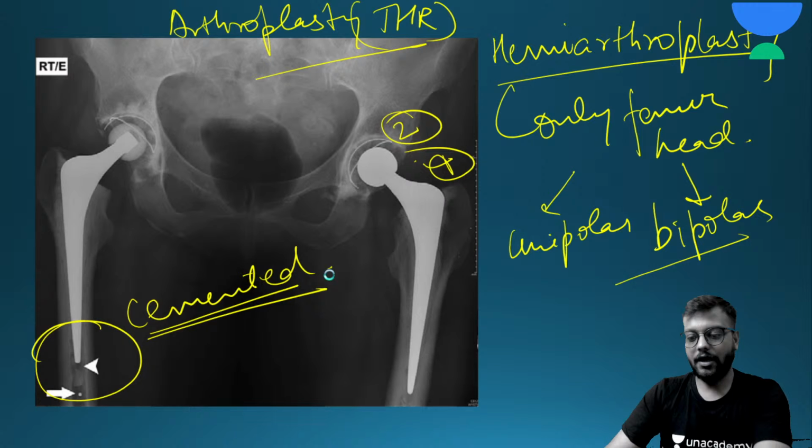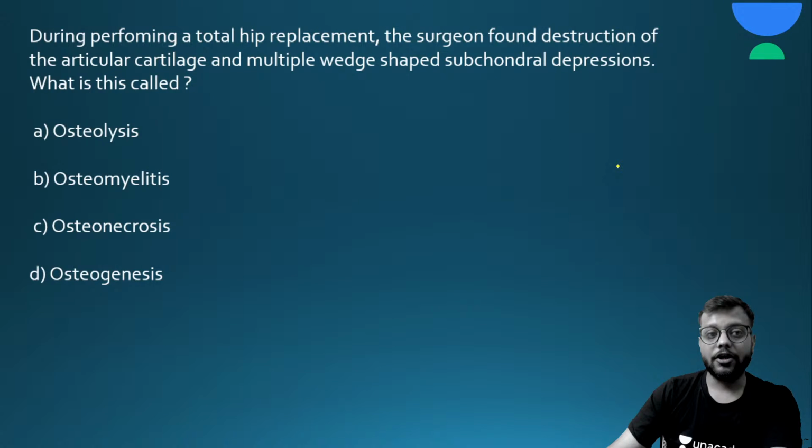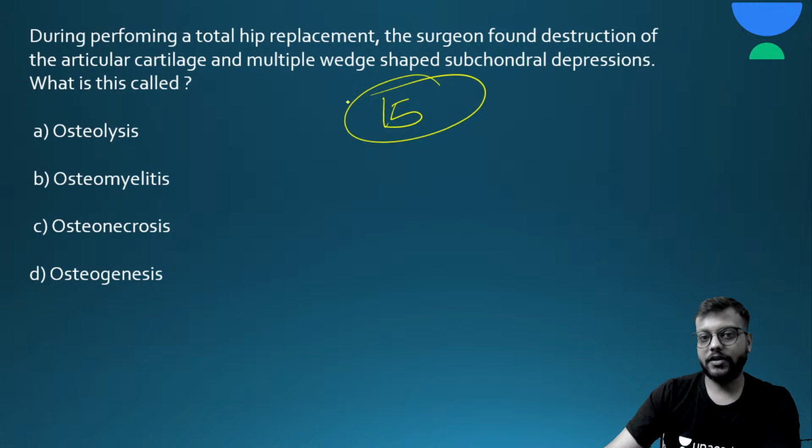Okay, now next question. Next question is, during performing a total hip replacement, the surgeon found destruction of the articular cartilage and multiple wedge-shaped subchondral depression. What is this called? Here are your 15 seconds.